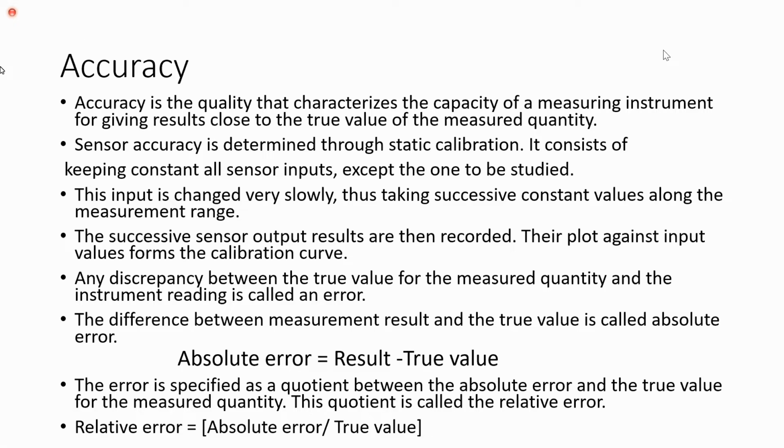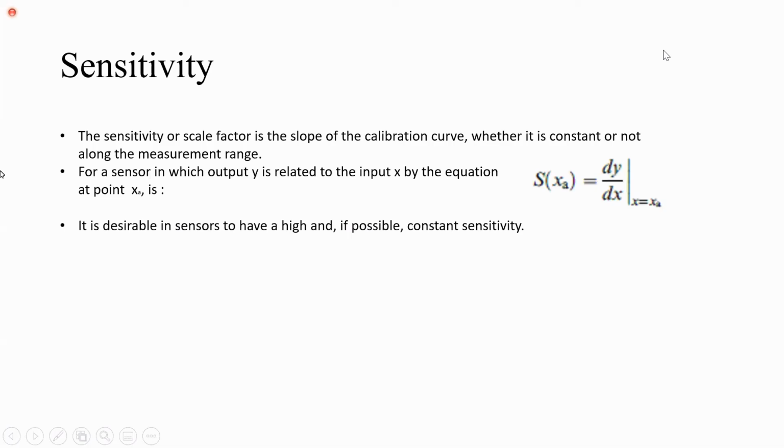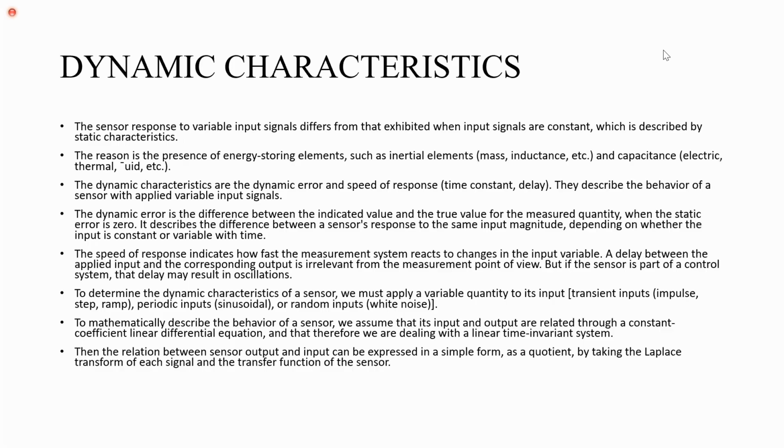After understanding static characteristics, students, we have to focus on the dynamic characteristics of the measurement system. The sensor response to variable input signals differs from that exhibited when input signals are constant, which is described by static characteristics.